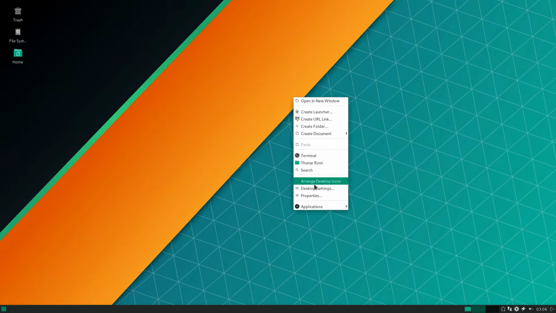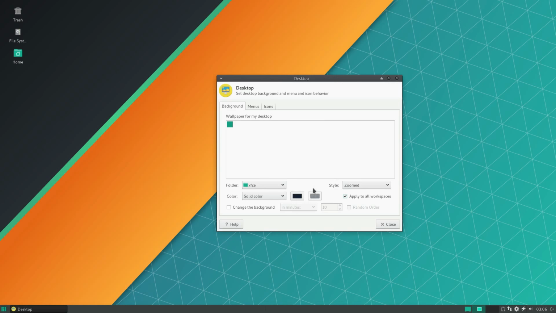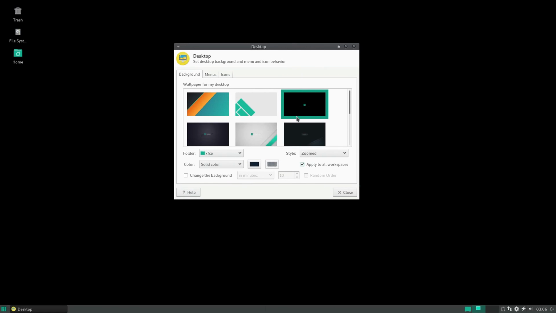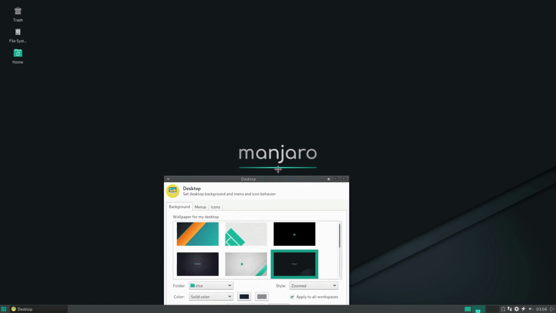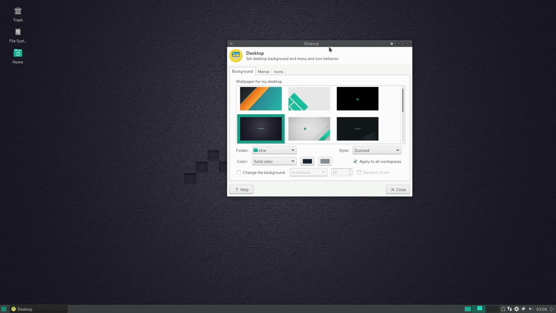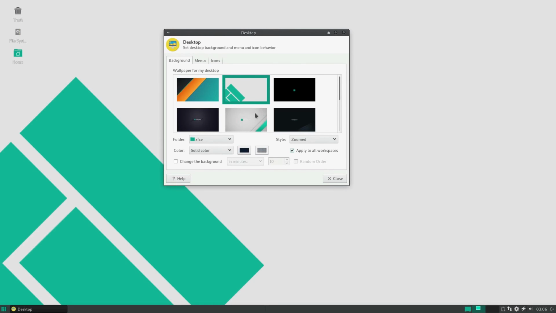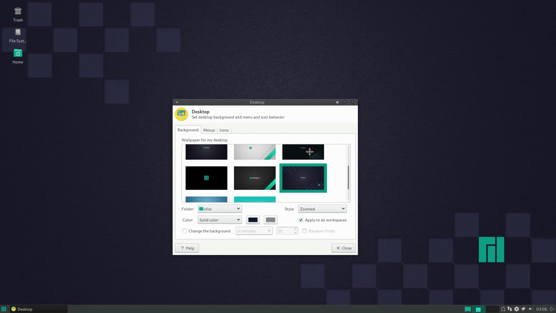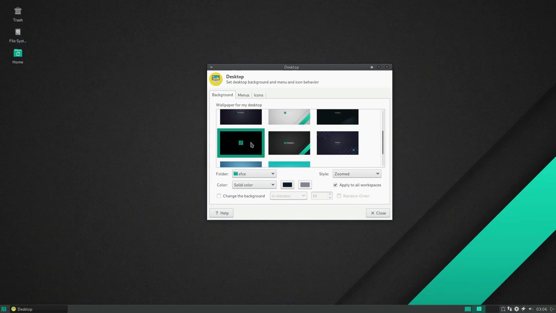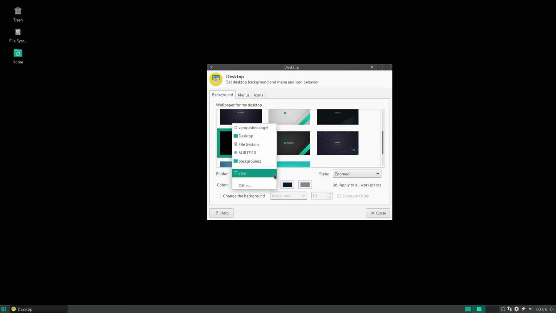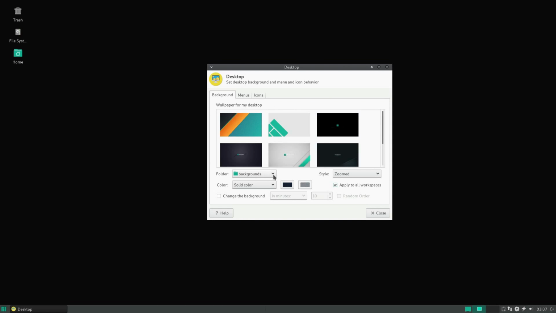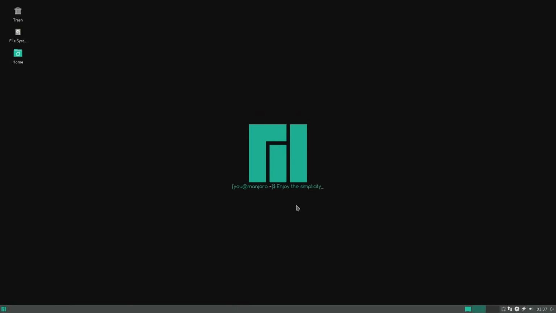Alright, terminal, desktop icons, desktop settings. Maybe we can change the wallpaper here. We can. I'm a big fan of black wallpapers. I don't really like black or gray. I don't always like these bright colored things. They just blind you. Alright, so those are different selections there. There, that's XFCE. Okay, so I'm done playing with that. We're going to stick with this one.